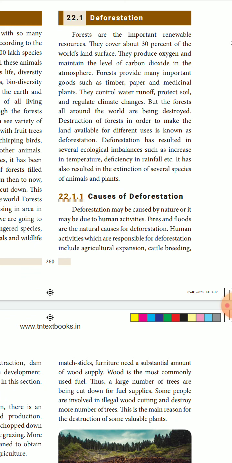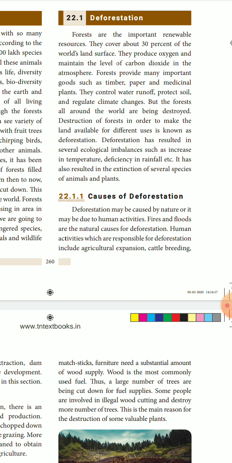You must have studied deforestation, that is, cutting down of trees. Forests are important renewable resources. Renewable means again and again they will be created. The plants will be growing again and again, and the forest is a vast biodiversity. Because of the number of trees and plants in the forest, we can maintain the oxygen level in a very good manner, and the carbon dioxide content will be less because plants have the capacity to refresh the air.